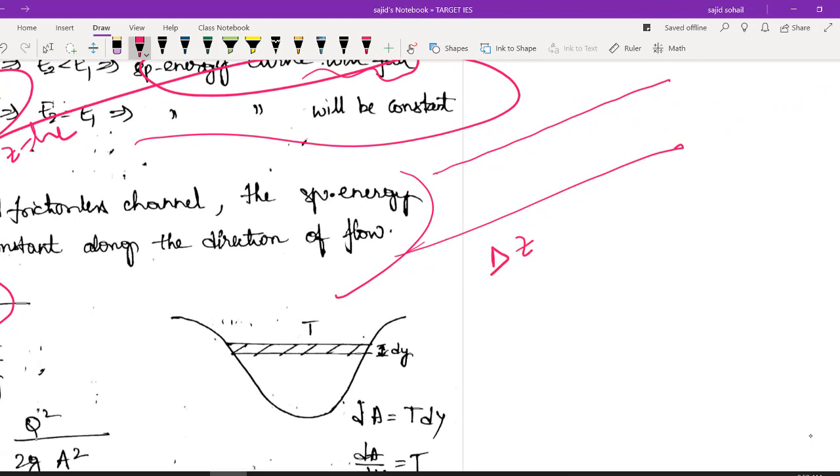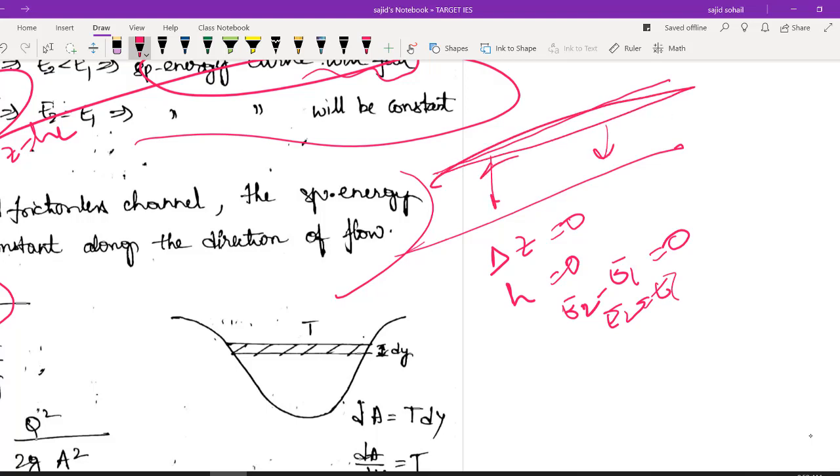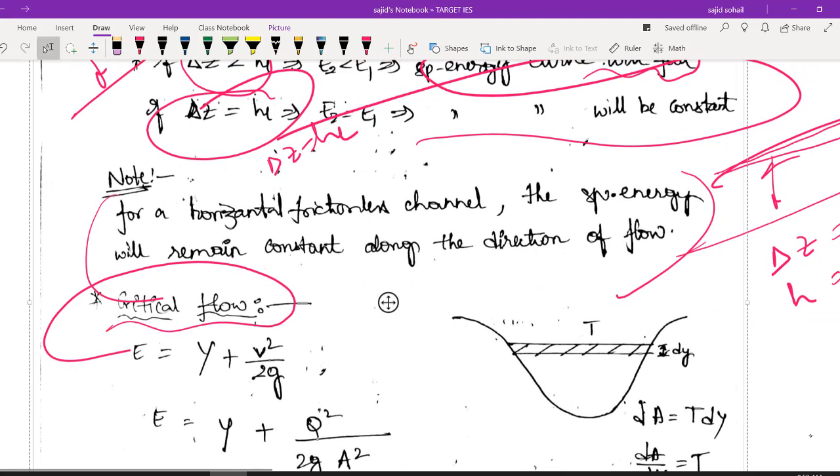When I am talking about horizontal, what is your delta z value? 0. ये टर्म आपका 0 हो गया. फ्रिक्शनलेस कहा है तो hL वैल्यू कितना? 0 हो गया. सो E2 minus E1 is equal to delta h minus delta z minus hL, which is nothing but 0. So E2 is equal to E1. आपको क्या मिलेगा? एक कांस्टेंट लाइन मिलेगा. I hope you got it right. Specific energy will be constant.